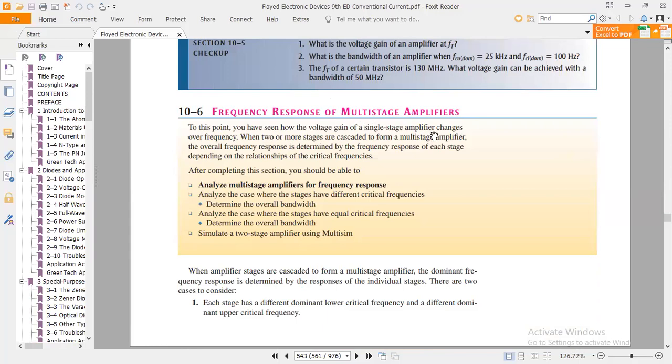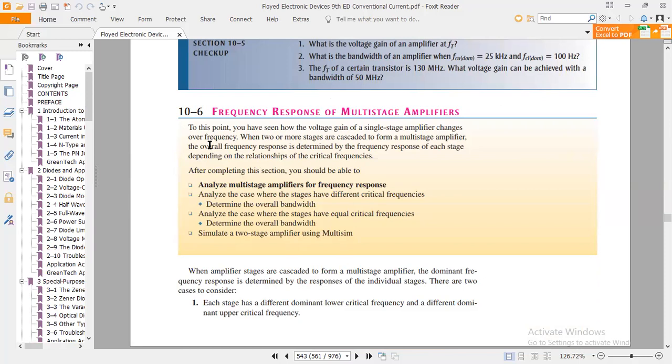The next aspect is the frequency response of a multi-stage amplifier. We all know a multi-stage amplifier is a cascaded form of amplifiers, where the output of one amplifier becomes the input of another. A cascaded configuration of many amplifiers is a multi-stage amplifier. Why do we need one?